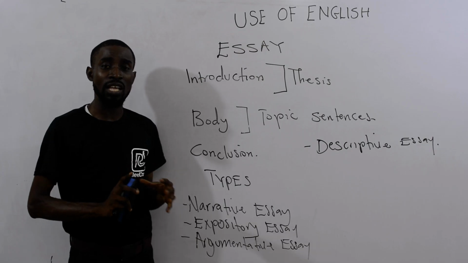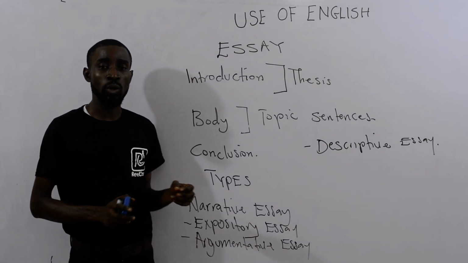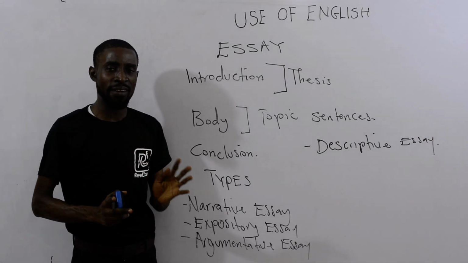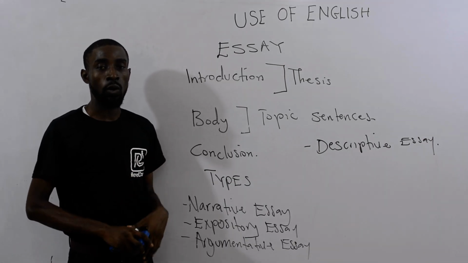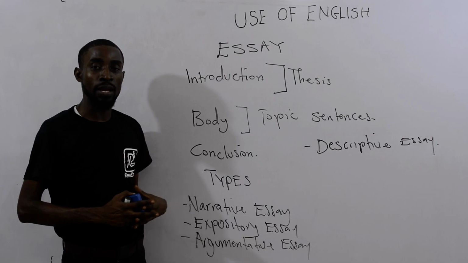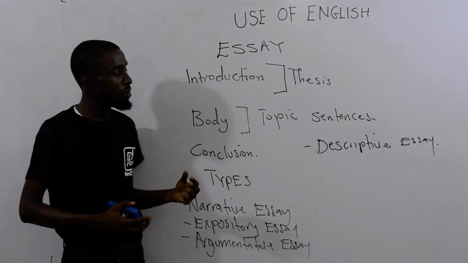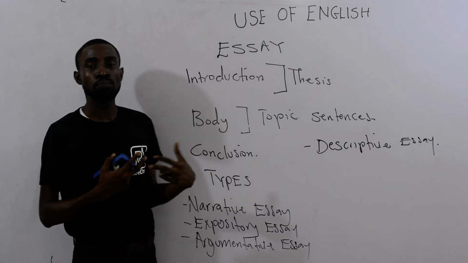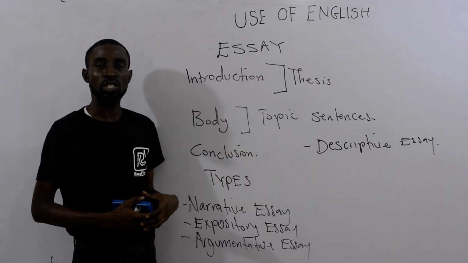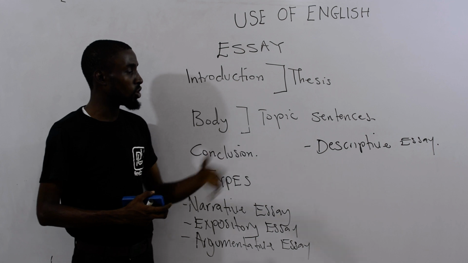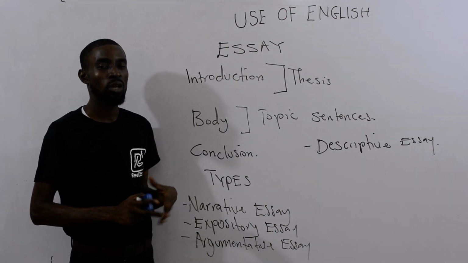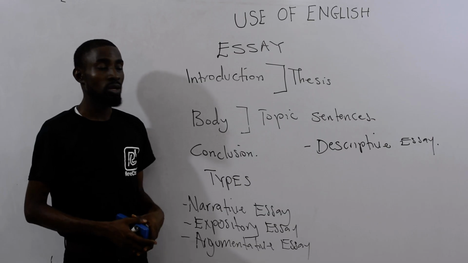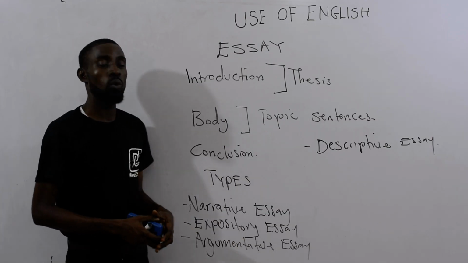You understand? Many mistakes that students make is that they write in such a way that they lump all the ideas together. It does not make for what they call clarity. For the sake of clarity, according to Professor Ebeleko, in an effective writing, you must make for clarity, and clarity of essay demands that you write this way. Position your introduction with your thesis, then your body carrying the topic sentences, and finally your conclusion. If you follow all of these things, you virtually have no issues about the various essays that you will have.